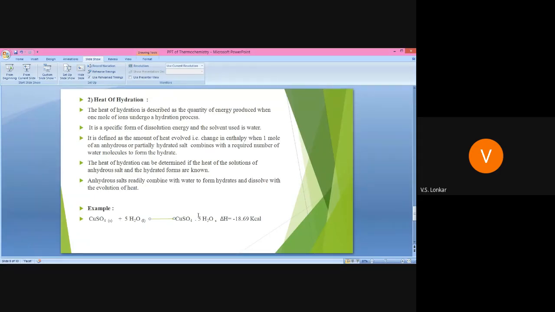You can write down another example or reaction also. Write down CaCl2, calcium chloride, and mention the solid state, as I showed in this reaction: CaCl2 solid plus 6H2O, again mentioning the liquid state of water.